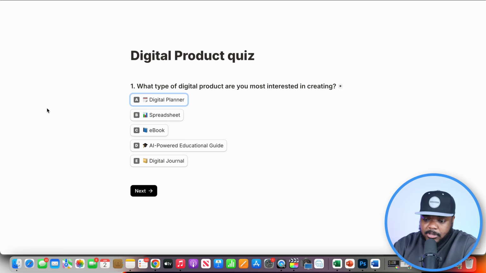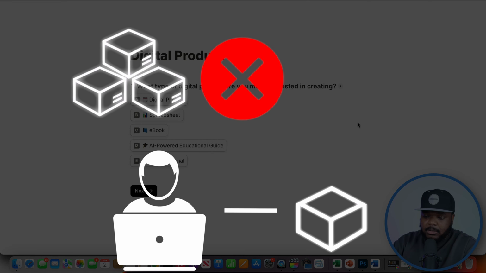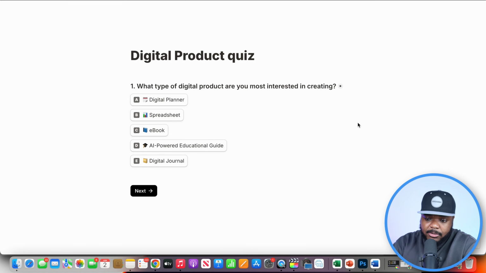So let's go through the first question, which is what type of digital product are you most interested in creating? The good thing about digital products is that if you pick one and you try and sell it, you don't really like it, you can always switch over to another one because you're not buying inventory, you're not really spending too much money when it comes to building it. So this is definitely a pro when it comes to selling a digital product.